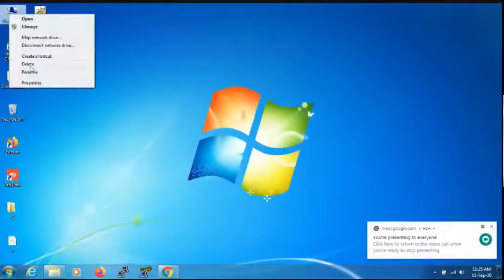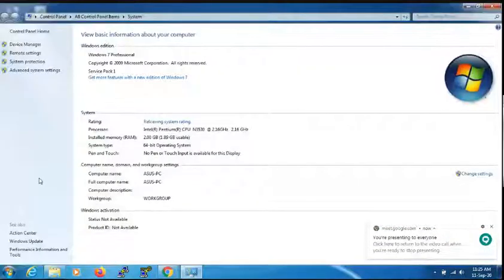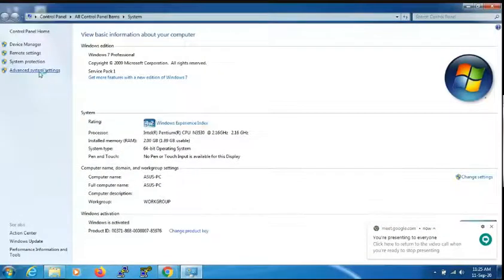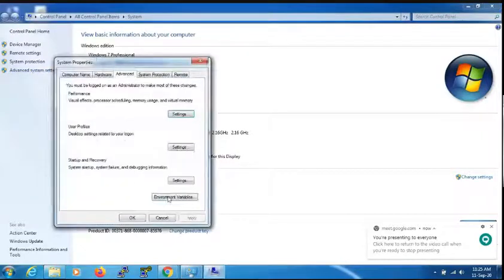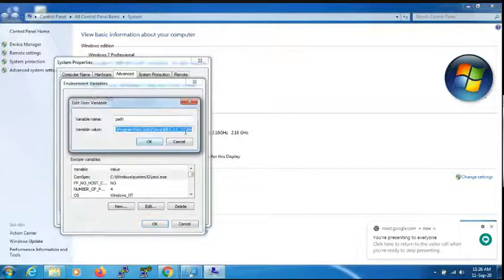My Computer, Properties, Advanced system settings, Environment Variables. If there is already an existing path, go for Edit.